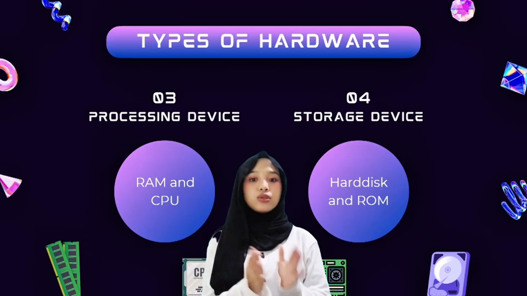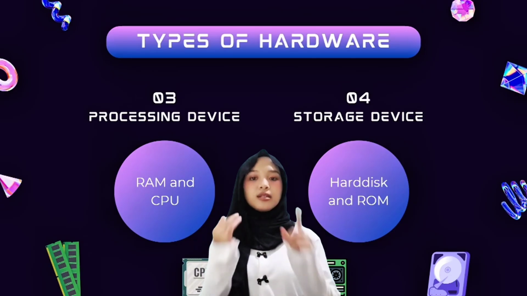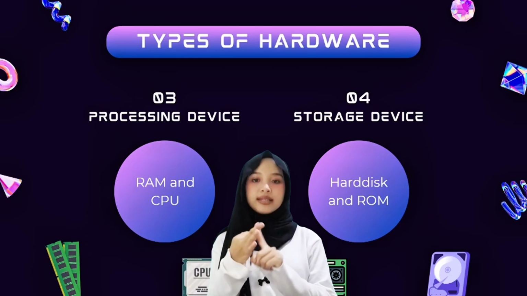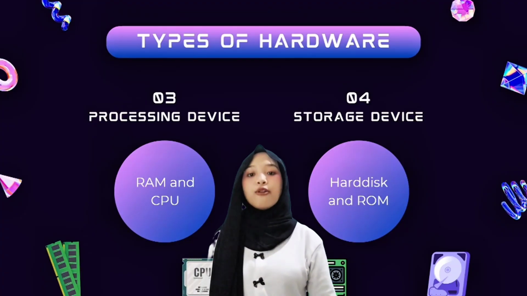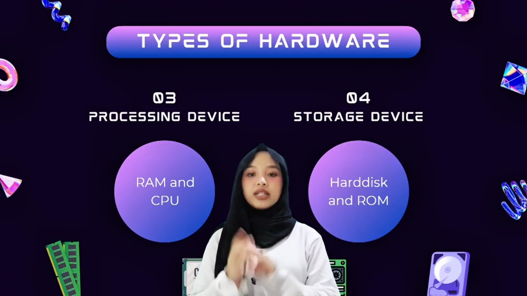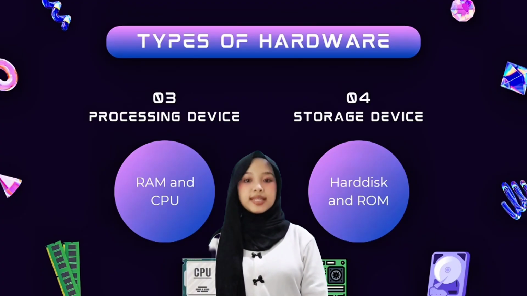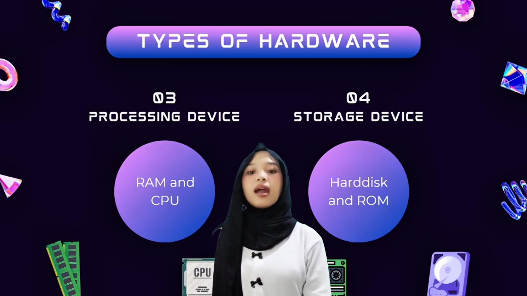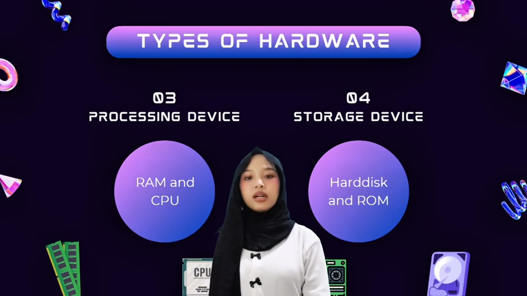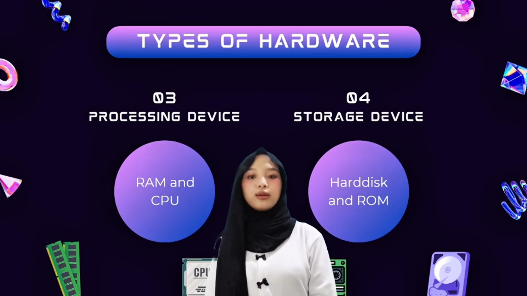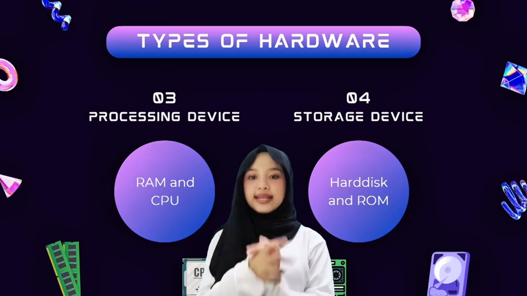This device is used to store computer data such as documents, applications, the operating system, and various other information needed by the computer. For example, the hard disk, which functions for storage in large capacity and is permanent, as well as ROM, read-only memory, which is a permanent memory whose contents are not lost even if the computer is turned off.